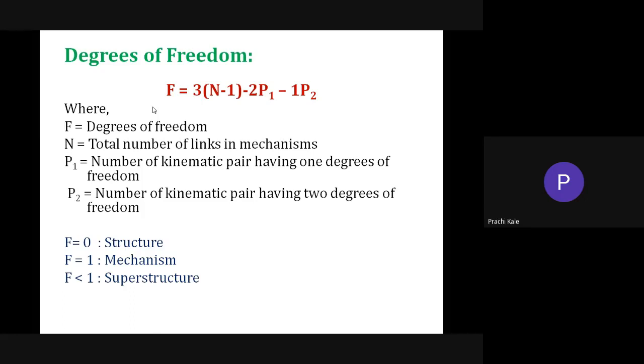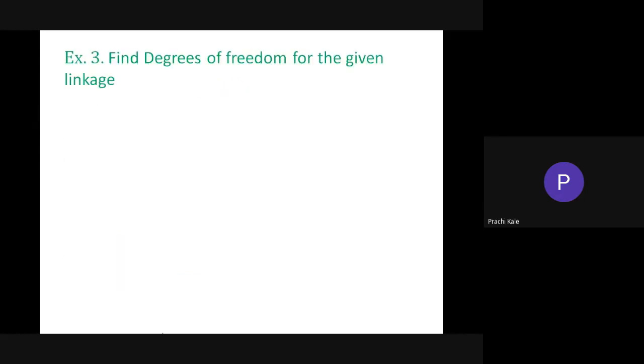Understood? Is this clear for degree of freedom, and which is to be called structure, mechanism and superstructure? Can we move further? Yes. Now we'll see one example of how to find the degree of freedom for the given linkage.